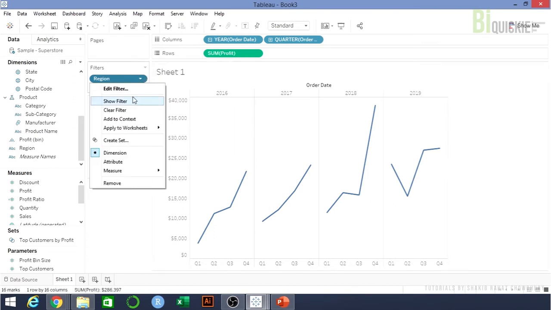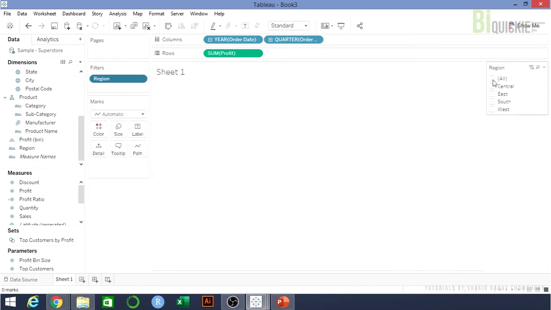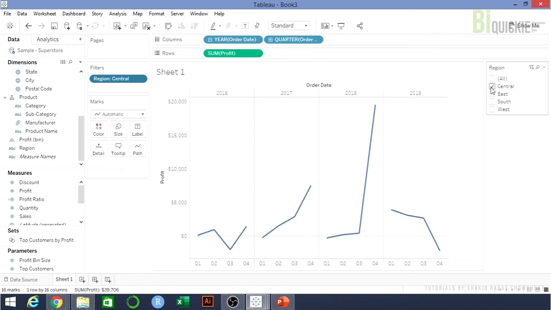Now let's see which region did how well on which quarter. So we can see the central region did quite well, but quarter 3 of 2016 and quarter 4 of 2019 had some negative values. So if we want, we can work with that. I'll be using the central one. As a first step, we will need to change the marks type to Gantt Bar.